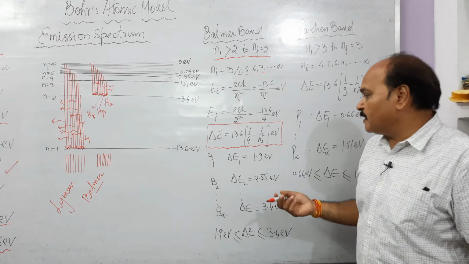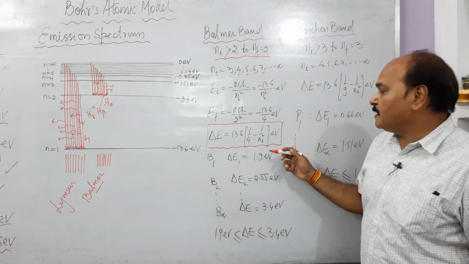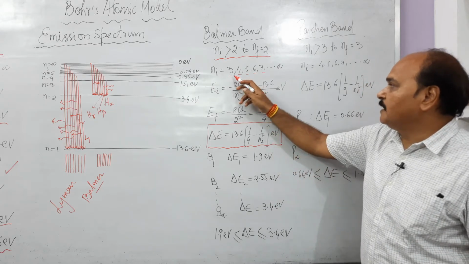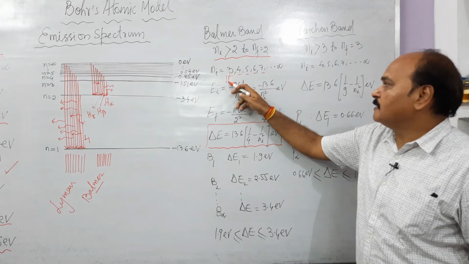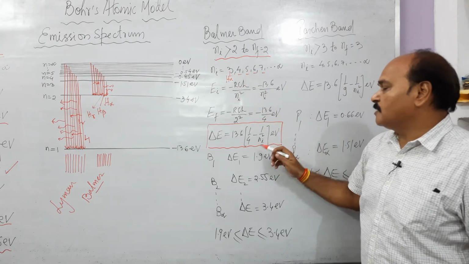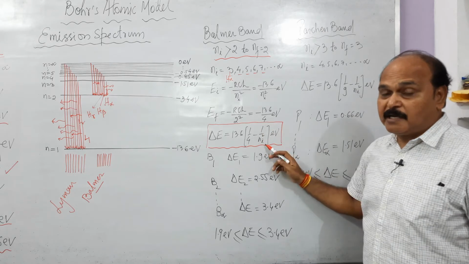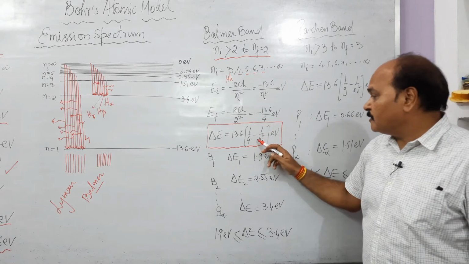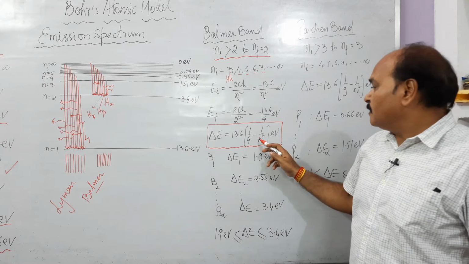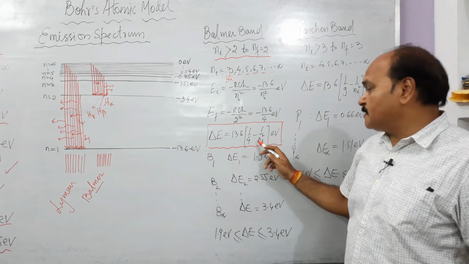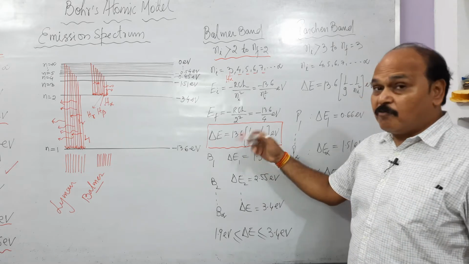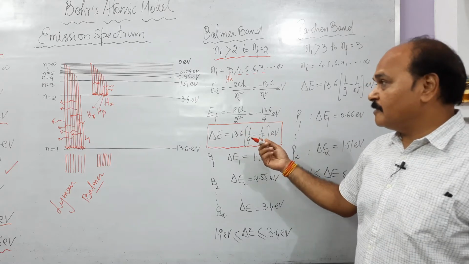So for the H alpha line, the transition takes place from 3 to 2. If we write 3 here, 1 upon 4 minus 1 upon 3 square, which is 9. 1 upon 4 minus 1 upon 9 is 5 upon 36. 5 upon 36 into 13.6 is 1.9 electron volt.